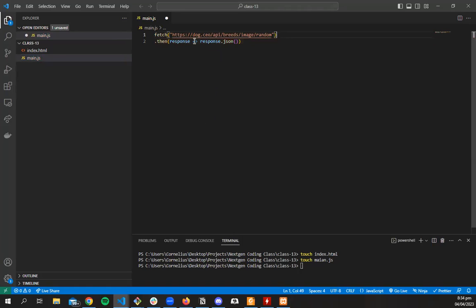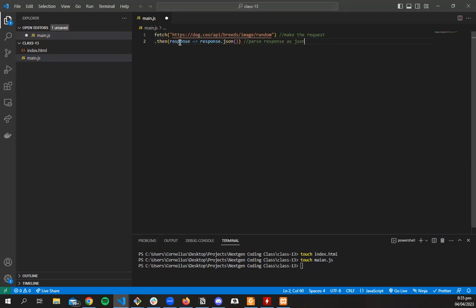All we are saying is that when we make the request, the response that comes back, we want to parse it. When we say parse it, we just want to format it in a way that we can actually use it. So we parse the response as JSON.